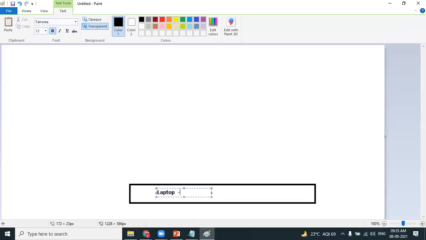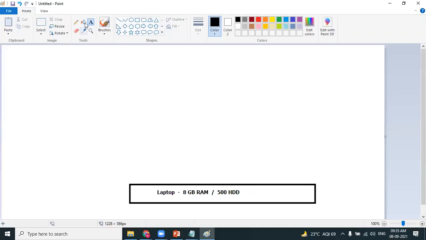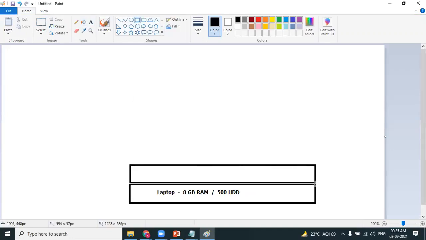My laptop comes with 8 GB RAM and a 500 GB hard drive. This is my hardware configuration. What operating system is installed on my laptop? My laptop is installed with the Windows 10 operating system.